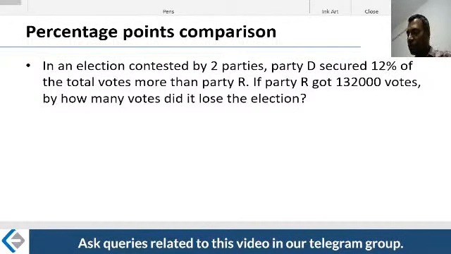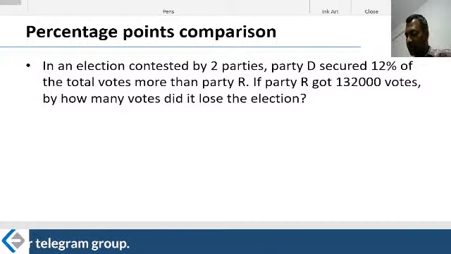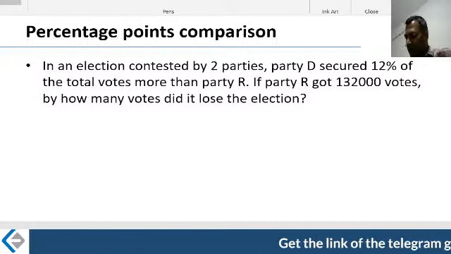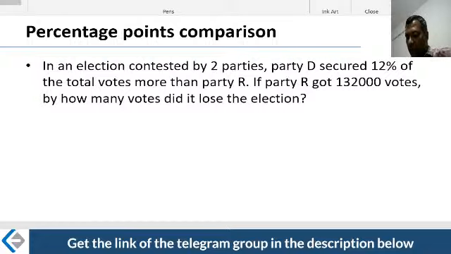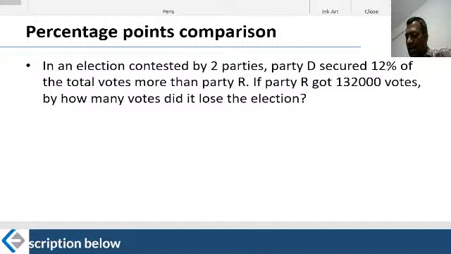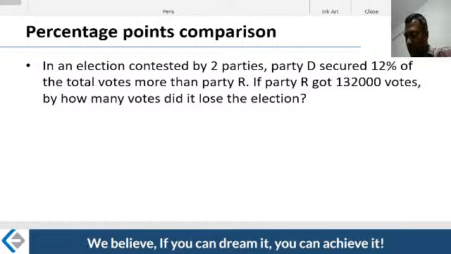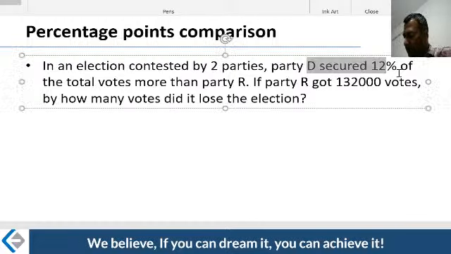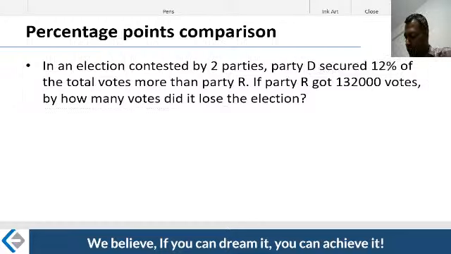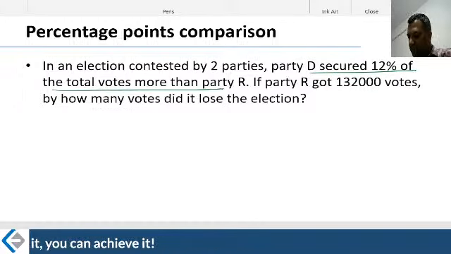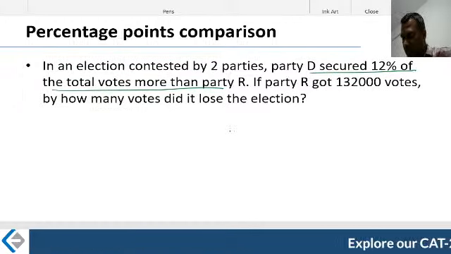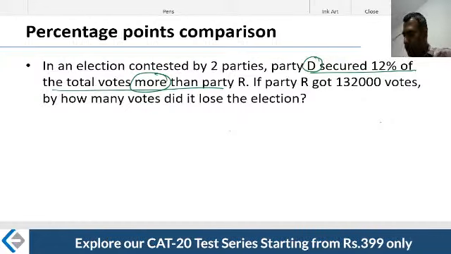Sometimes you get such doubts while doing the exam. In fact, this was one of the exam questions itself. So, Party D secured 12% of the total votes more than Party R. If Party R got these many votes, by how many votes did it lose the election? D secured 12% of the total votes more, which means D has necessarily won against Party R.